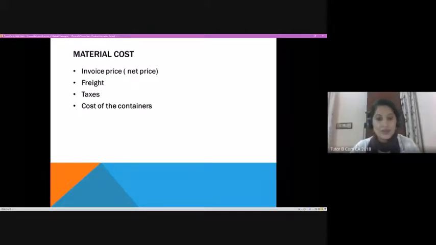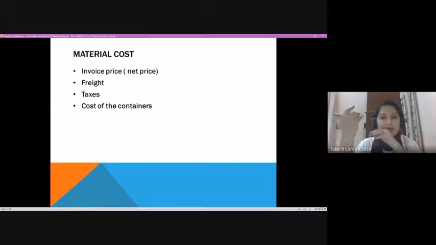Then the carriage: the carriage charges for bringing the material to the factory premises are also a cost for the firm, and they are added. Then taxes. As we know, we now have value added taxes. If any tax payment is made as part of this material procurement, that will be part of the cost. And of course, how it is brought. Sometimes we need a container. If it is a perishable category of product, we need appropriate containers for bringing it, and that might incur some cost.